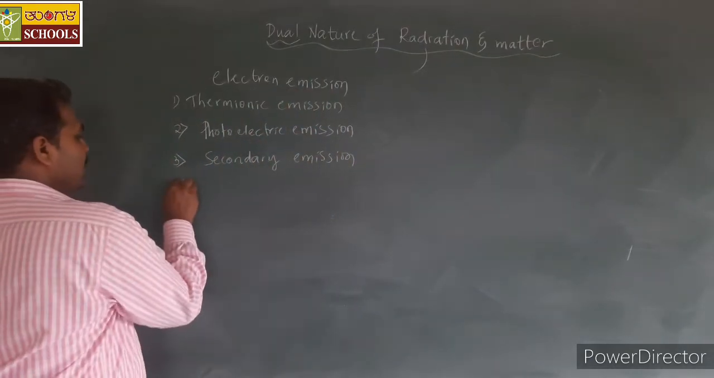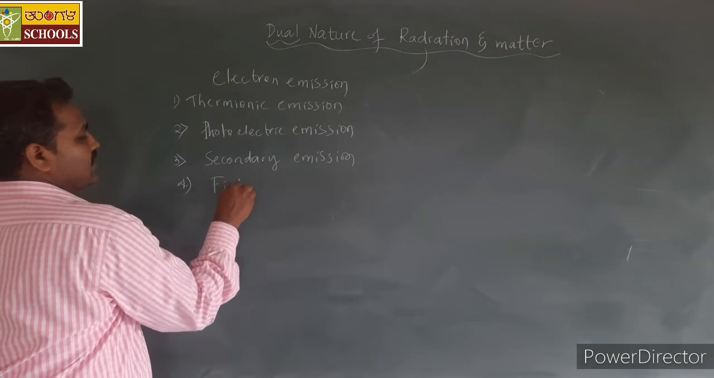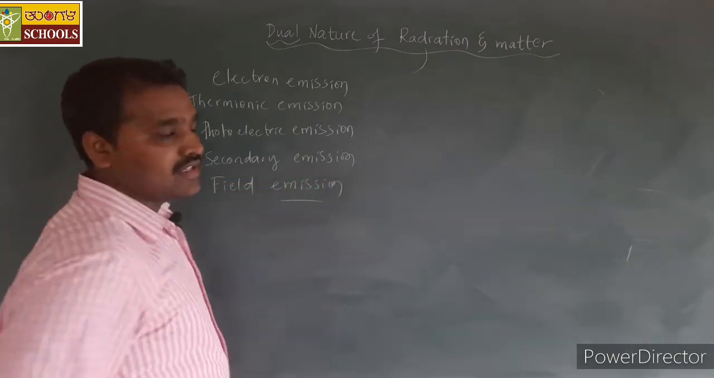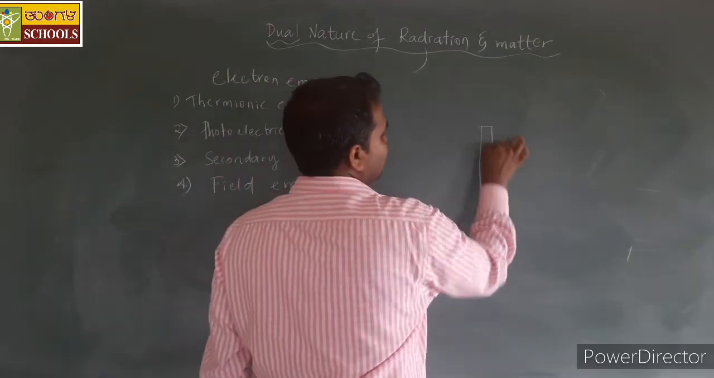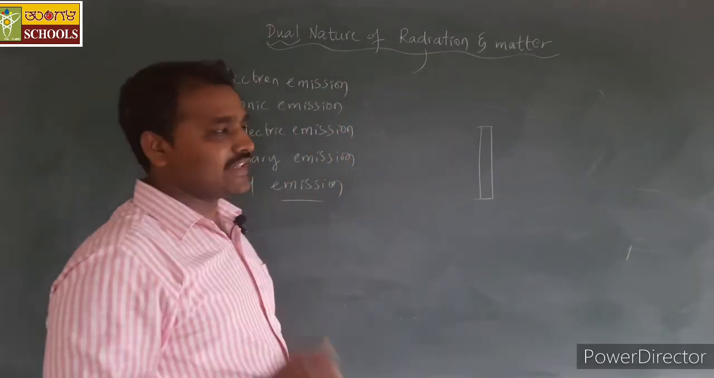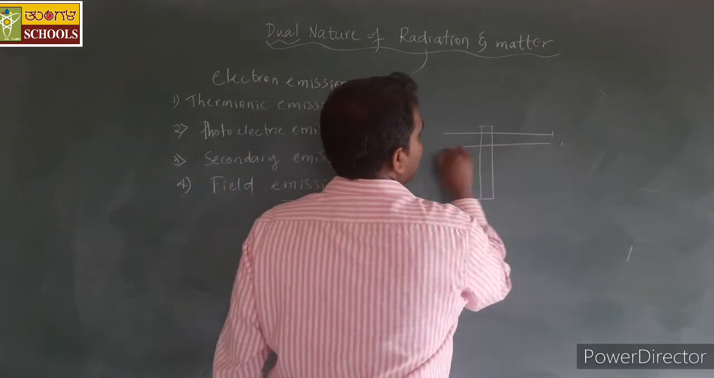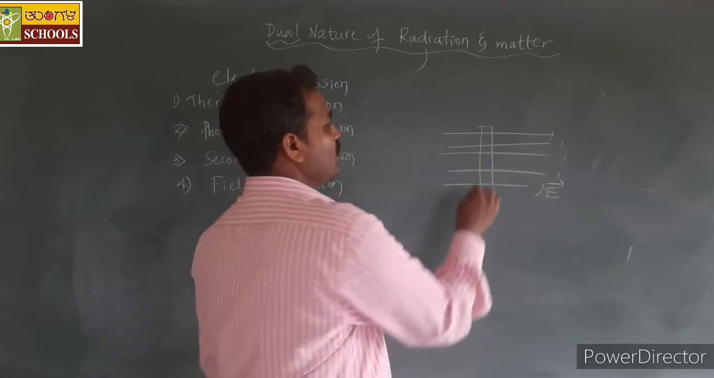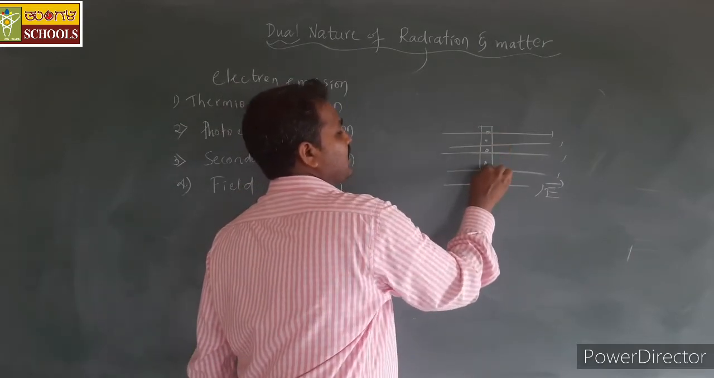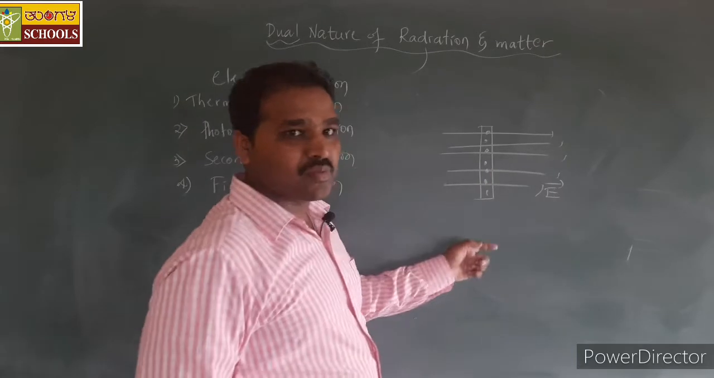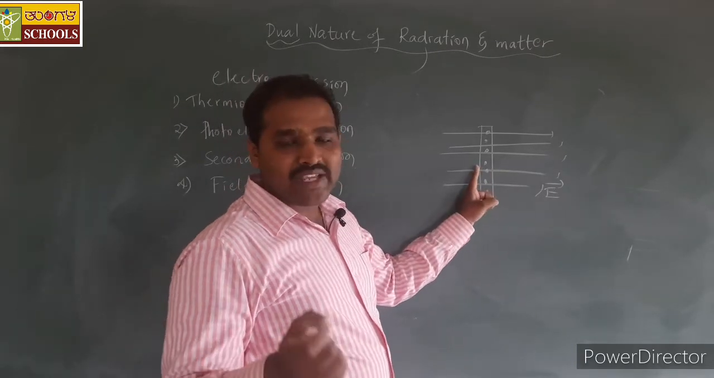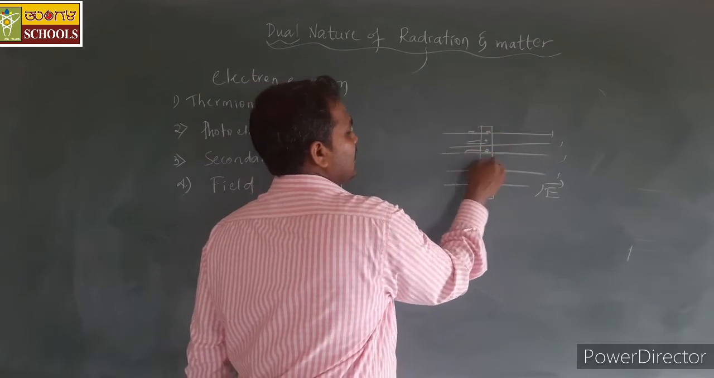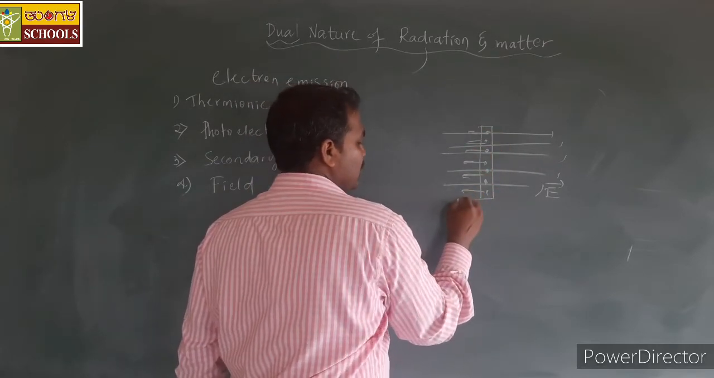And next we have field emission. Here, whenever any metal is subjected to a very strong electric field, let us consider a metal placed under a strong electric field. We know the electrons in the metal are charged particles, and they experience some force. If the electric field is in the positive direction, these electrons will experience force in the opposite direction.